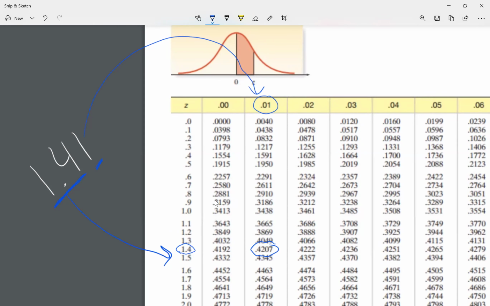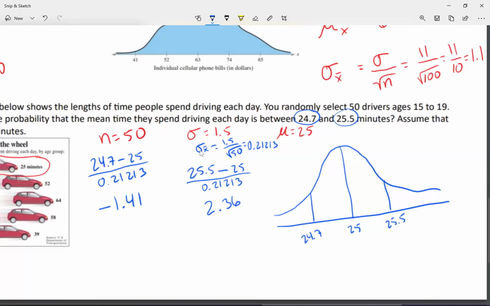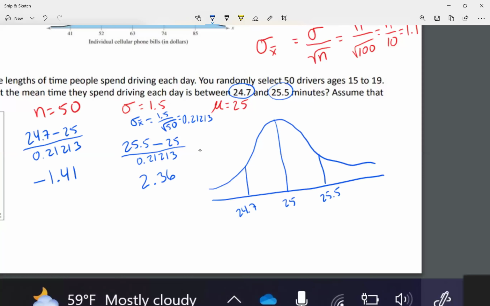So the distance between the mean and 24.7, my probability here will be 0.4207. That's what it means. Remember, when we had 24.7, we got a C-score, and we used the C-score on our table to find our area here.